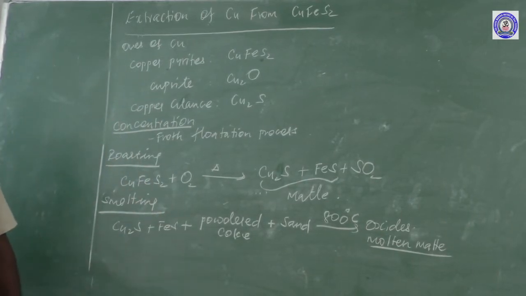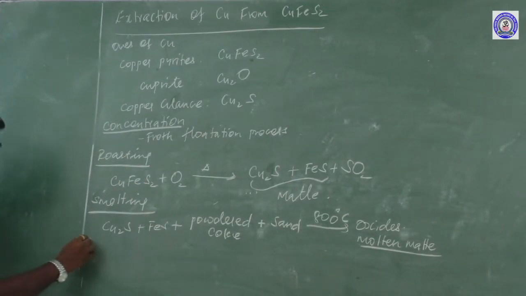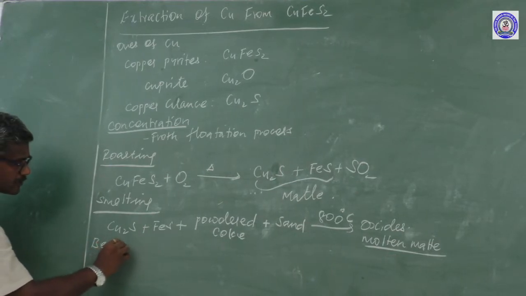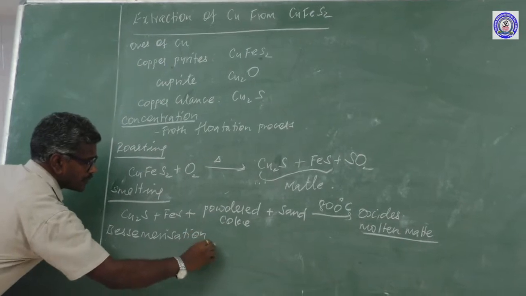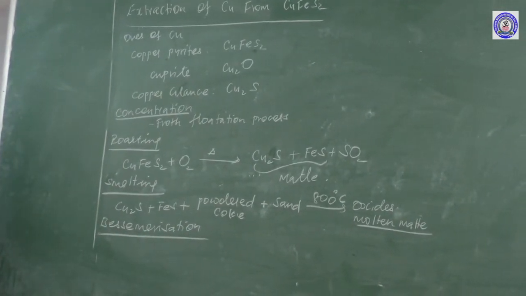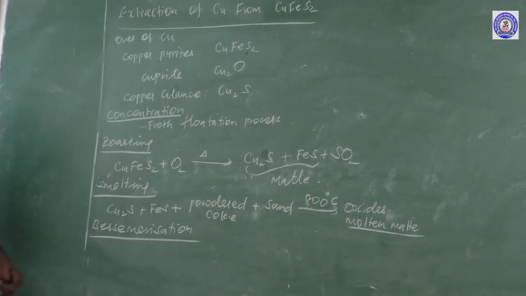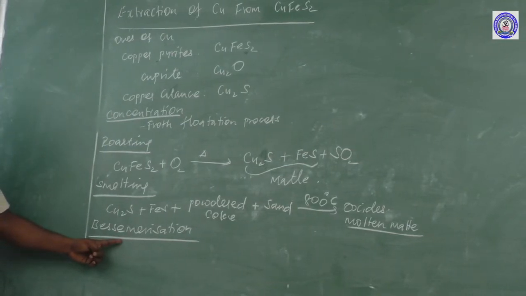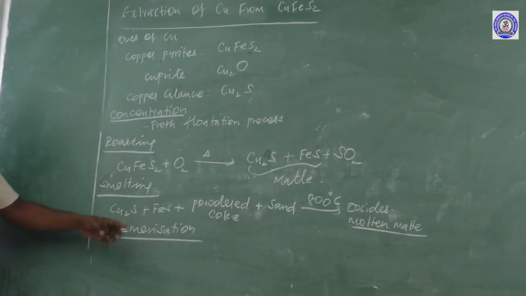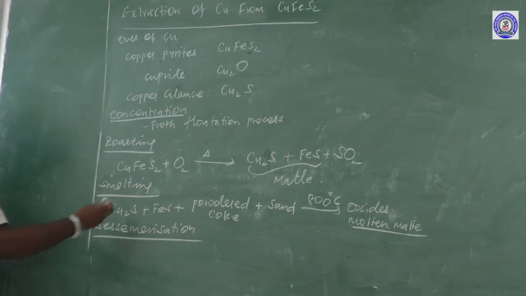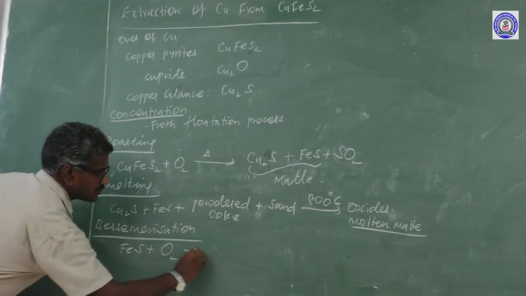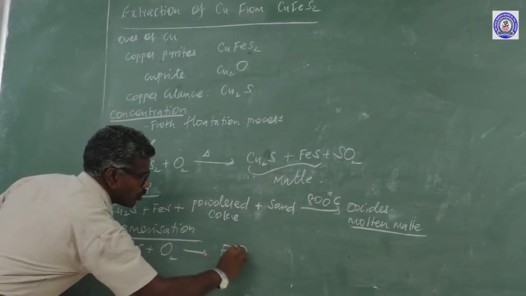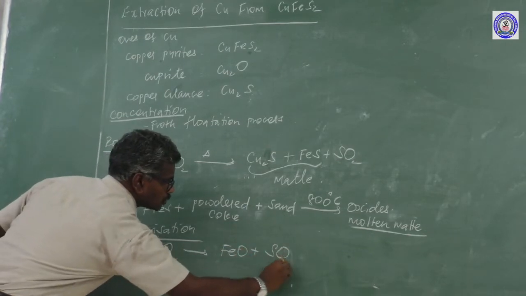This molten matte is taken into the Bessemerization process. Molten matte is transferred to the Bessemer converter. Here, these substances are heated to form blister copper. For example, FeS is oxidized to form FeO plus SO2.